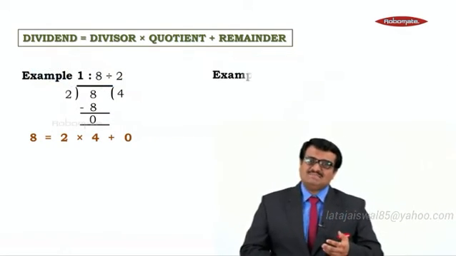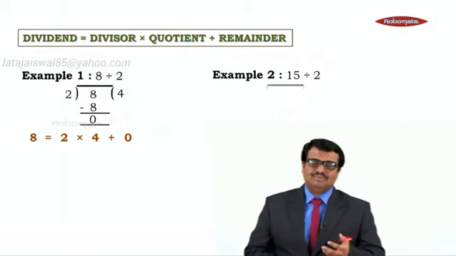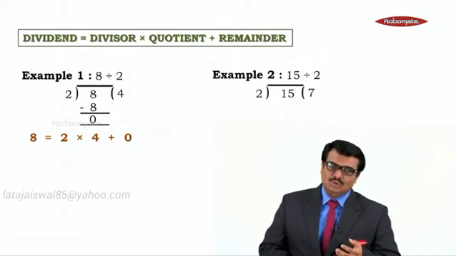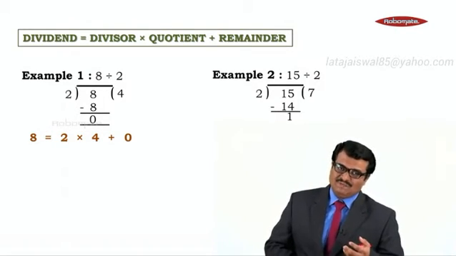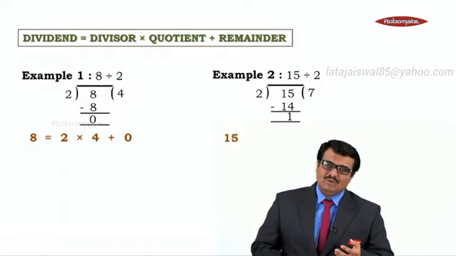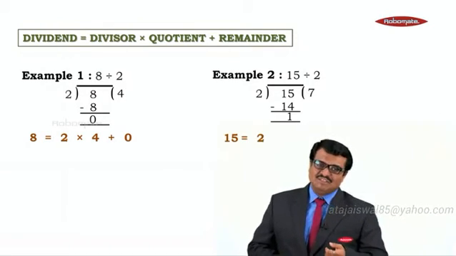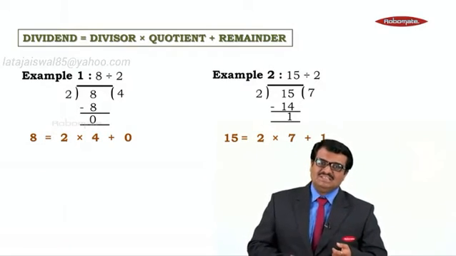Okay, let us perform one more division. Example number 2. Okay, 15 divided by 2. 15 is a dividend, 2 is a divisor, 2 7s are 14, the remainder is 1 if you subtract them. Okay, so what do we understand? Dividend, which is 15, is equals to divisor, which is 2, into quotient, which is 7, plus the remainder which is 1.